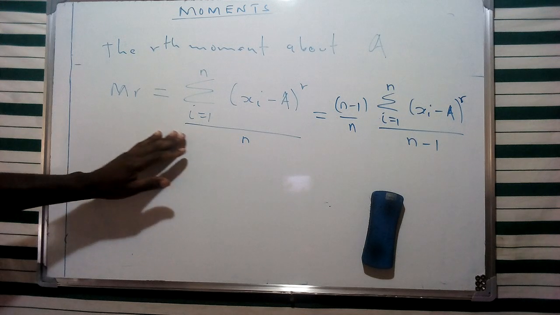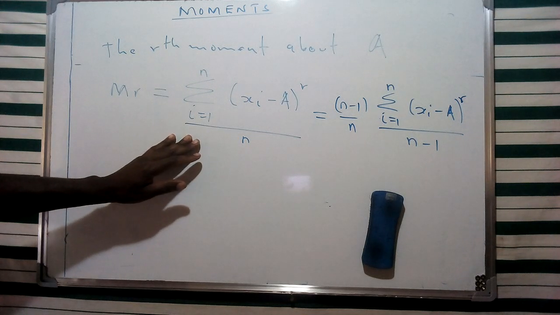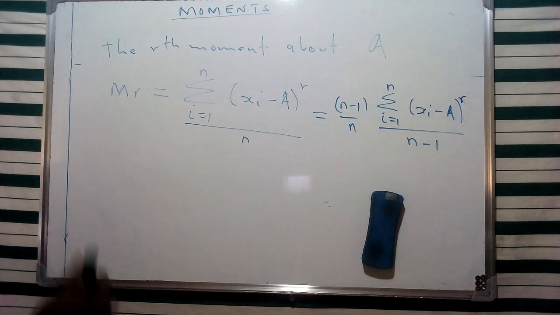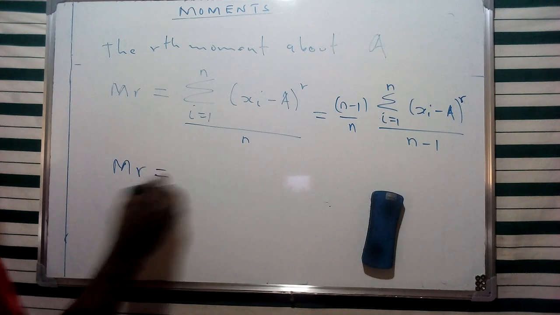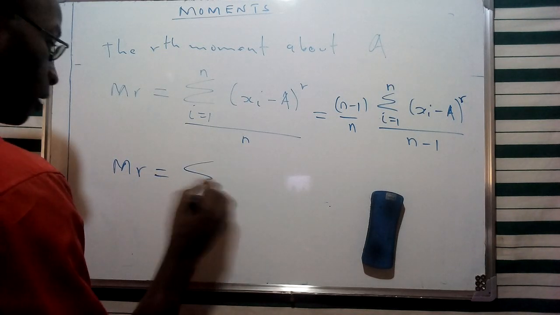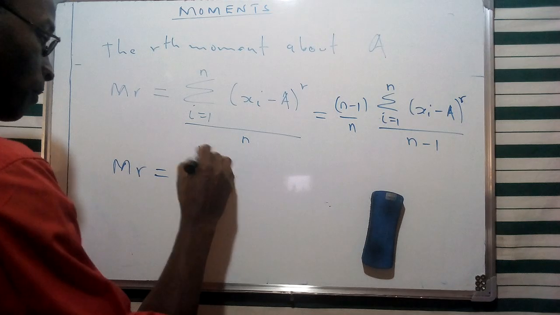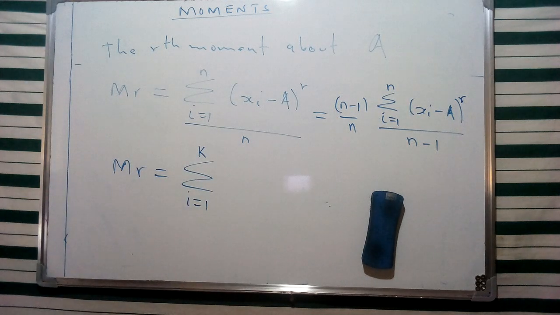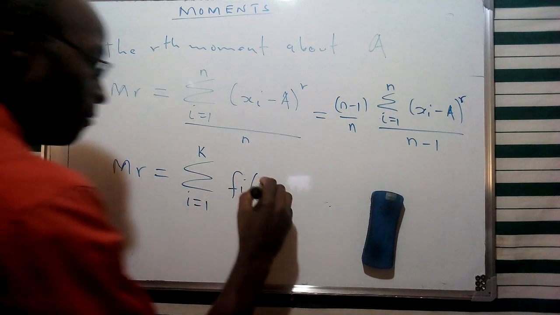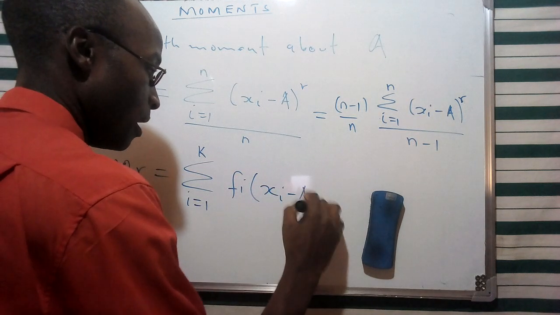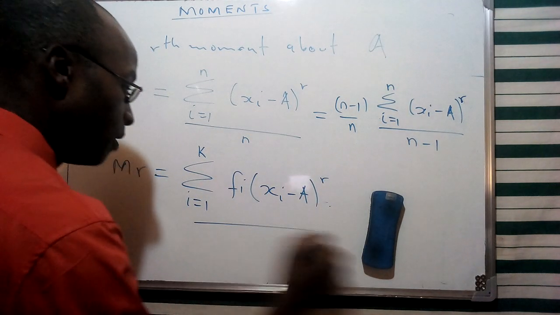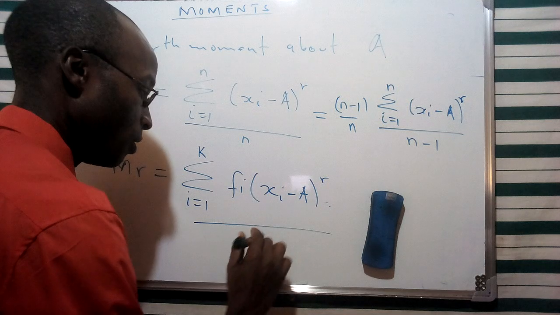Now this was for a general case of raw data, and we had given a specific version for the frequency distribution, whereby we had considered this specific representation of the rth moment about a number, whereby we're going to have this one as a summation from 1 to the number of classes, and the product of frequency and the difference between those specific values and that particular number, raised to power r, over n.